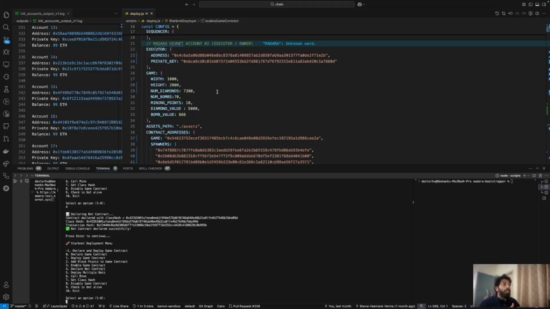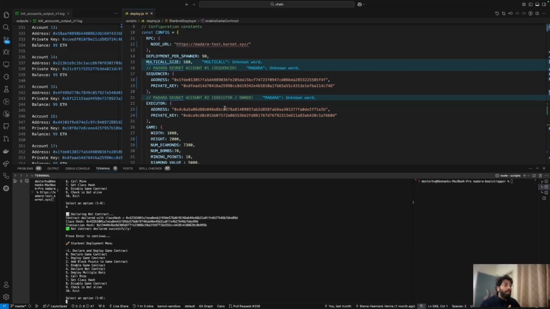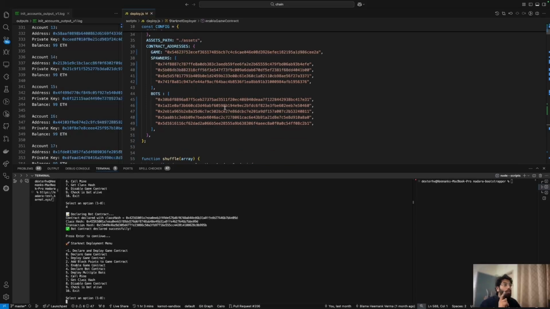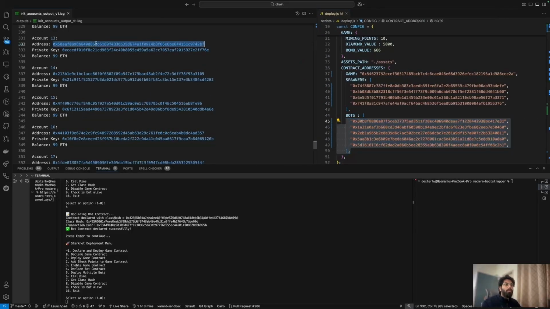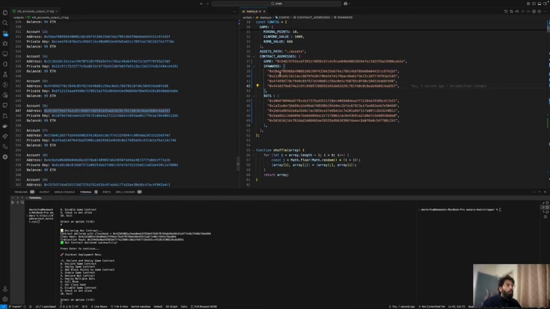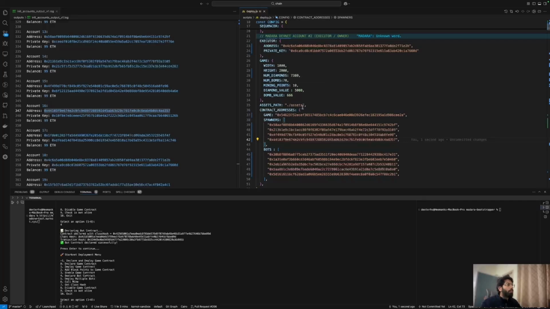While we are doing that, let's check out one thing. What is going to be the number of bots that we're going to be deploying right now? First things first, we're going to change the spawner's address because it's referring to some old state of Madara, and the bot address would be updated after we have deployed the bots. The spawner is essentially, think of it as players, and I can get the players from right here. So I'm going to copy some players and use them to deploy the bot contracts. Again, this is nothing specific to Madara or Starknet. This is just how the contract is written, and this is how I have to interface with the contract to be able to deploy the bots.